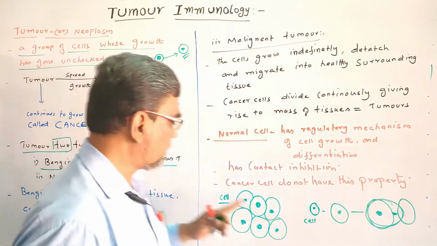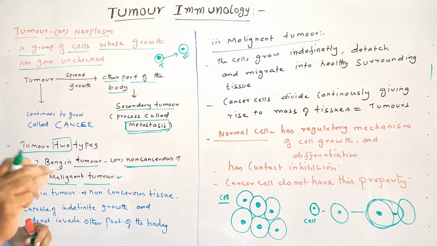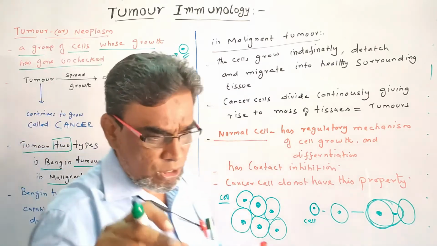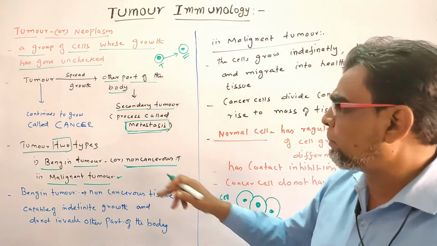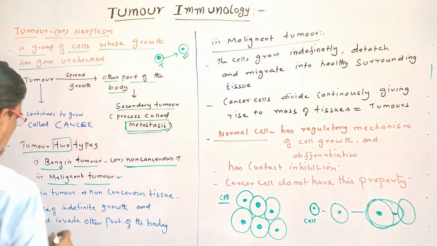Now this condition is called what? Malignant tumor. This is called cancer. If it's not invading, it's not a cancer. This is simply a tumor, without any harmful effect. But if it has disturbed the other parts of the tissues, other parts of the cells, now it is called what? Malignant tumor.